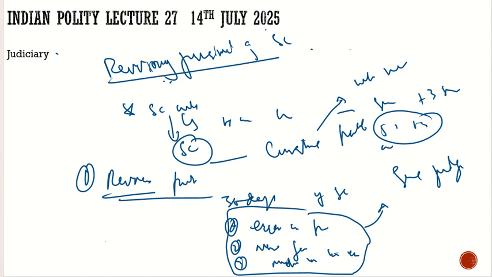And after the curative petition, we have an important article, which is Article 142. Suppose this curative petition is also rejected, or in any case, the Supreme Court can invoke Article 142, and under Article 142, they can render complete justice to anyone. This is the extraordinary power which the Supreme Court has.